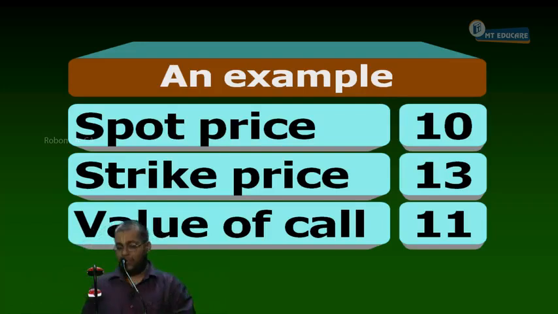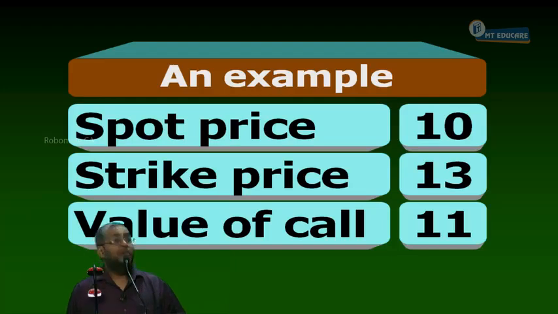Okay, now. Number one, today 2 things happen. Tell me what happens today. Number 1: write a call and buy the share. I write a call and receive premium. How much premium do I receive? 11 rupees. And I also buy the share. How much? 10 rupees, the spot price. What is the money in hand? 1 rupee. I don't have only 1 rupee, I have 1 rupee and 1 share in my hand.